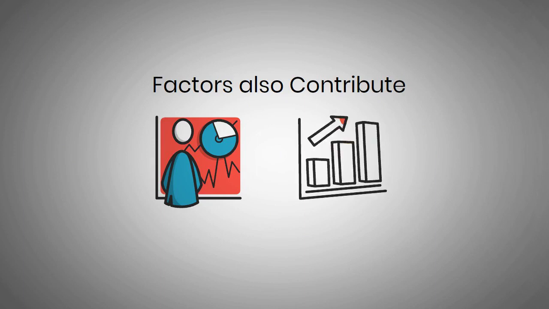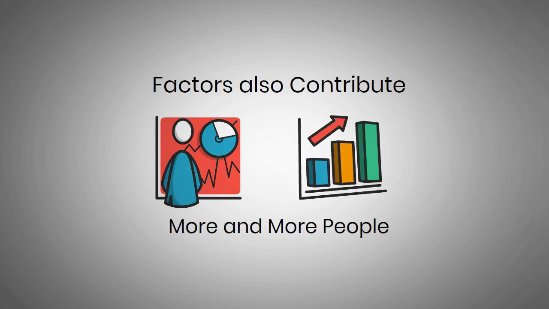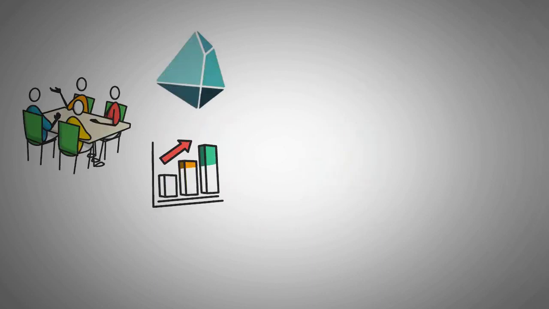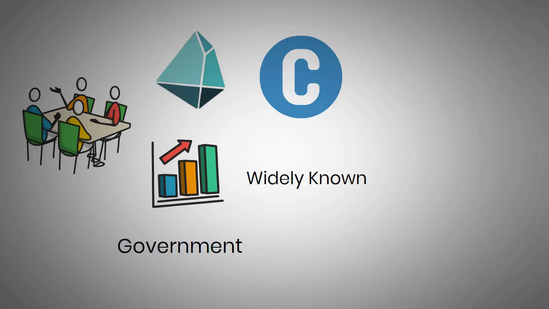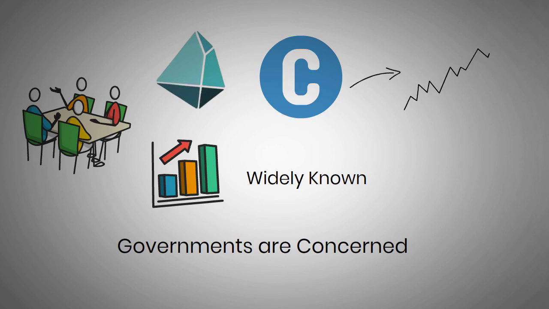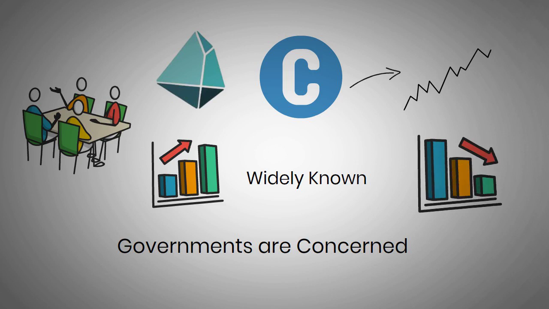These two factors also contribute to the fact that the Trias Token price prediction for 2022 is perfect. The price is rising because more and more people are investing in this cryptocurrency. Many cryptocurrency experts believe that the Trias Token price will rise sharply in the future. This is partly because the crypto market in general is on the rise and is becoming more widely known. There are even governments that are concerned with it. However, you can call the crypto market highly volatile. Significant price increases and price decreases can take place at short notice.